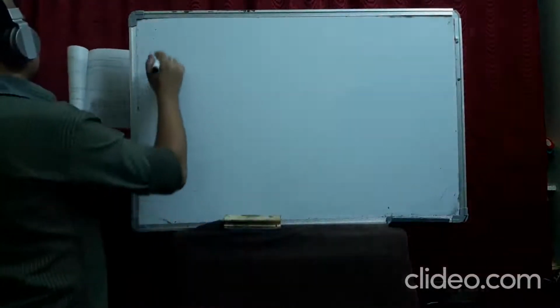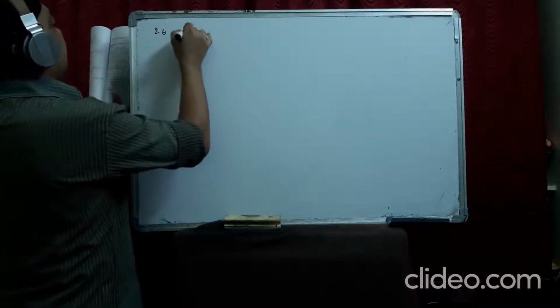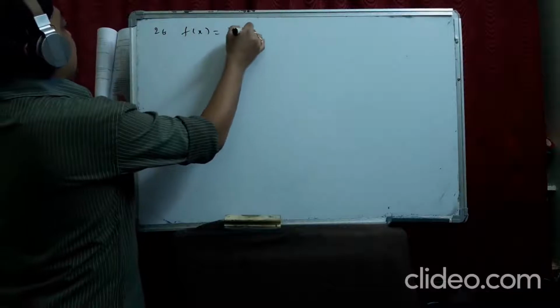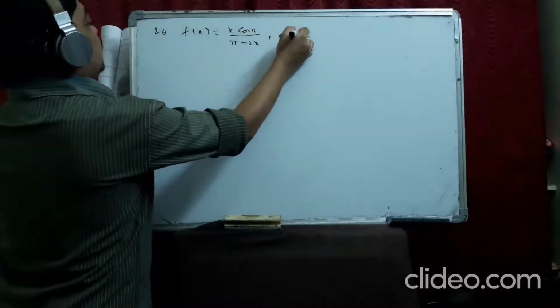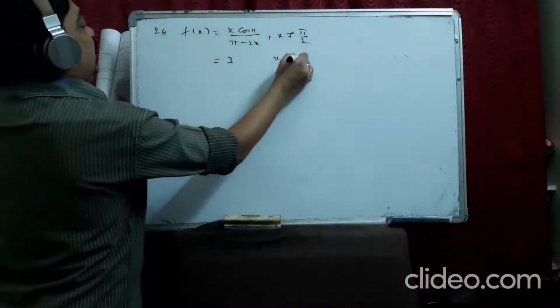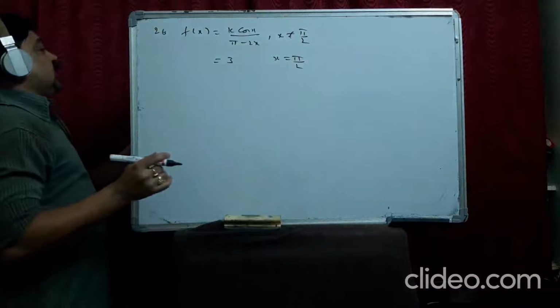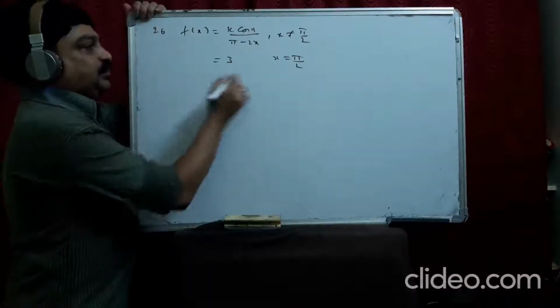From 26 to 30, you are asked to find the unknown values when the functions are continuous. How? I tell you. Here the function is given like f(x) is equal to k cos x by pi minus 2x when x is not equal to pi by 2, and equal to 3 when x equal to pi by 2. They told us to find the value of k if it is continuous. I do this, look here carefully.